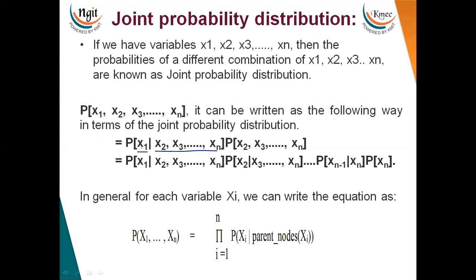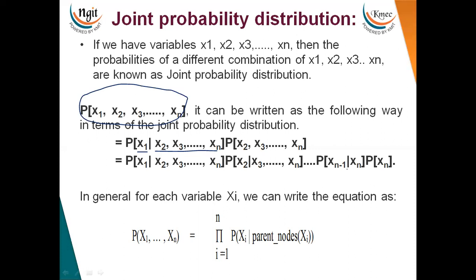Now, how can I find out the probability of X1 to Xn using the joint probability distribution? The probability of X1 given X2 to Xn is multiplied with the probability of X2 to Xn. When I generalize this formula, at the end I get the probability of Xn-1 given Xn multiplied by the probability of Xn.